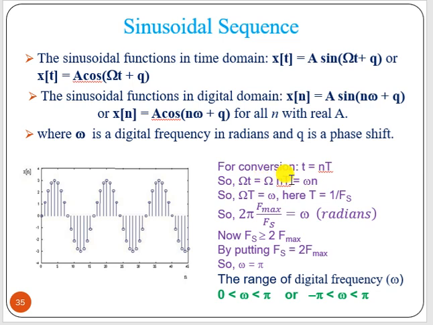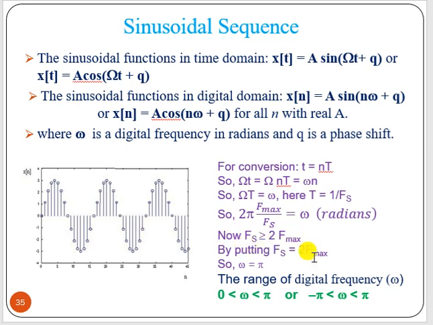Now small omega is capital omega T. Here T is equal to 1 by fs, the sampling frequency, and T is the sampling time. Now capital omega is nothing but 2 pi f max, so omega equal to 2 pi f max into T. Instead of T, you can write 1 by fs, right? And we know, according to the sampling theorem, that fs should be equal to twice f max.